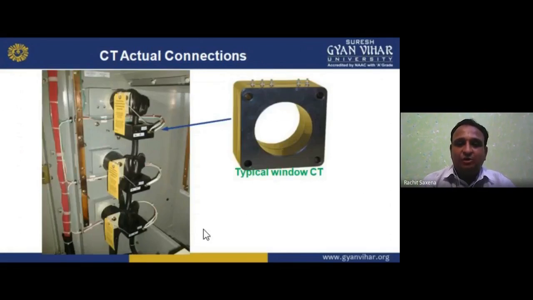Then the typical window CT, the CT actual condition. Now see here, it is connected in the board, the electrical board and the supply. We have the system, that is the CT actual condition. Typical window CT we are having. So we have H1 and X1, meaning primary and secondary.